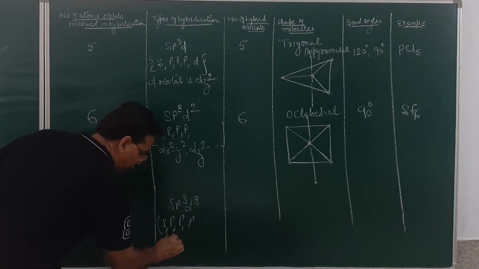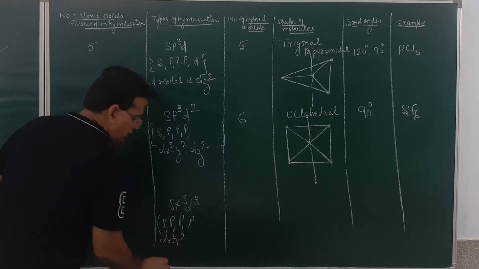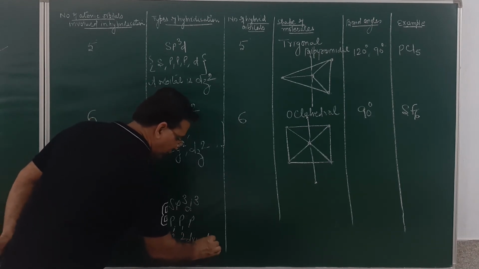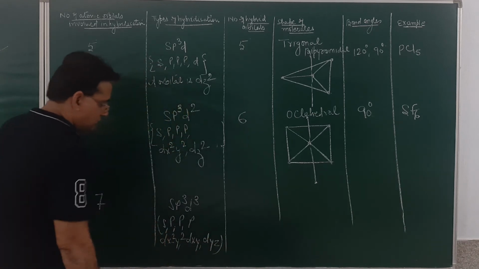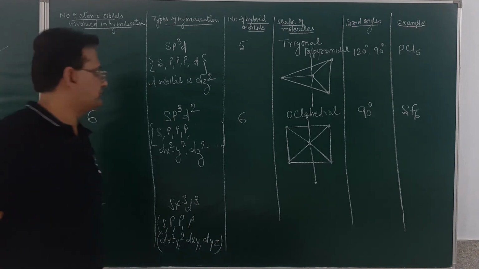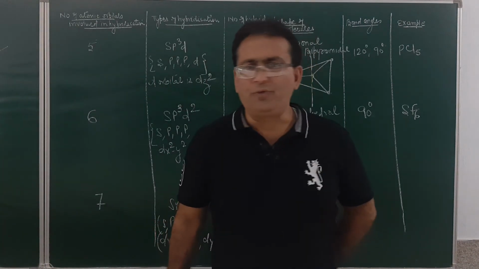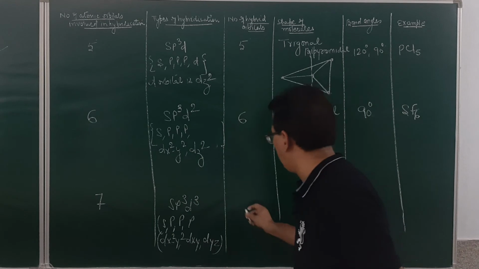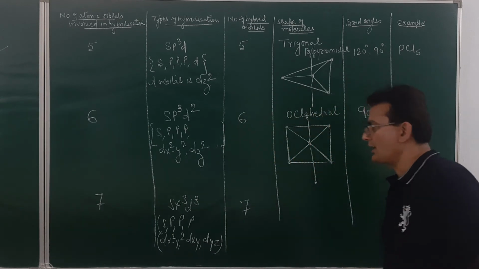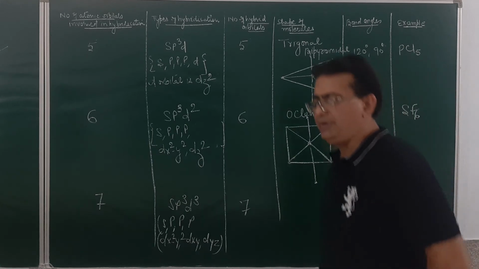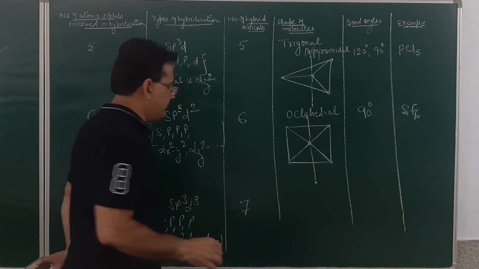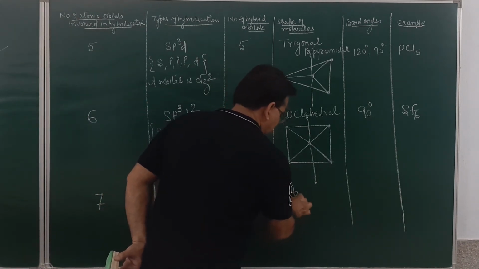dx square y square, dxy and dyz orbitals. These will be the 3 d atomic orbitals which will be participating in the process of hybridization. Number of hybrid orbitals involved over here will be 7. Yes, and geometry will be pentagonal bipyramidal.